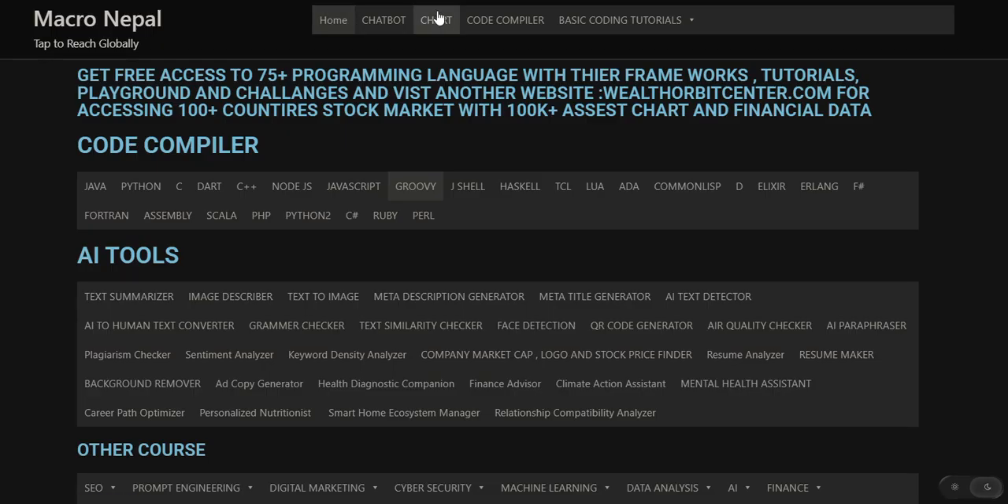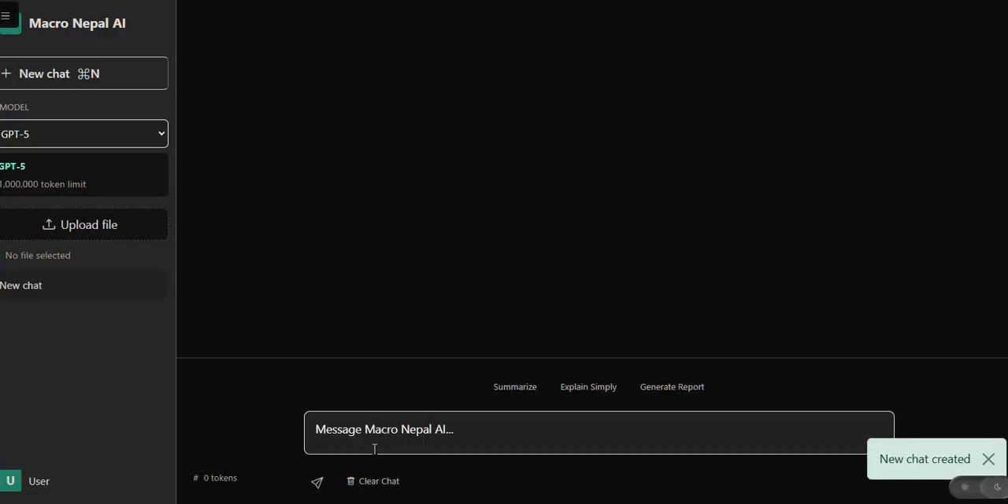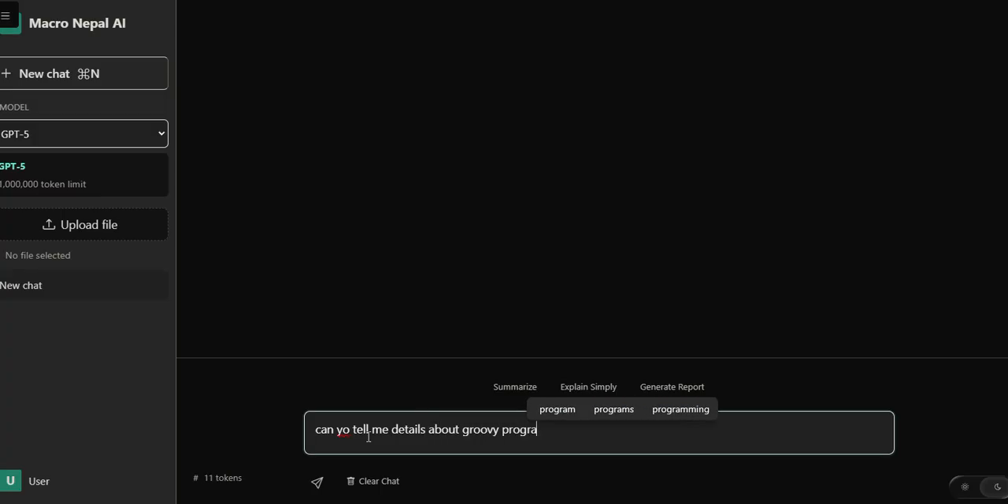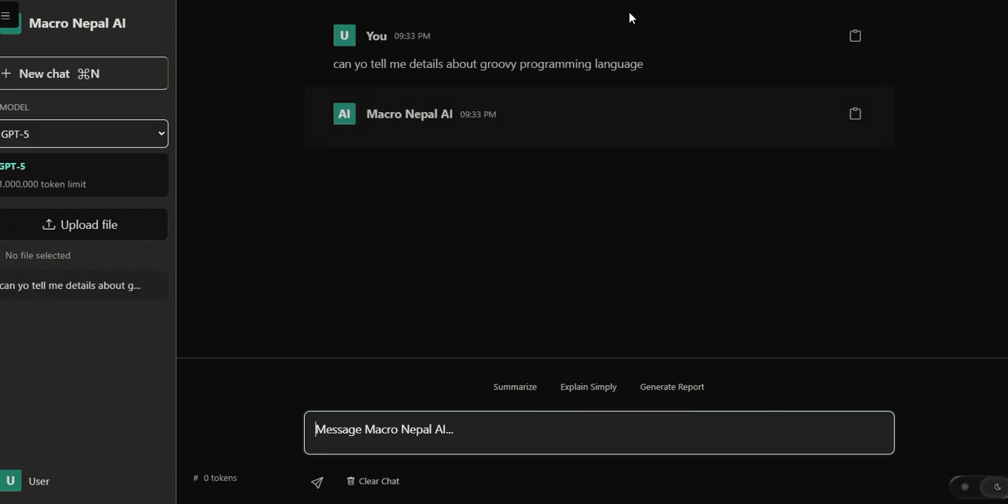Now let's learn something about the Groovy programming language, and we will see what this Groovy programming language means. Can you tell me details about Groovy programming language? And now it will provide all the required details about the Groovy programming language so that we can easily understand about this and how it was formed.